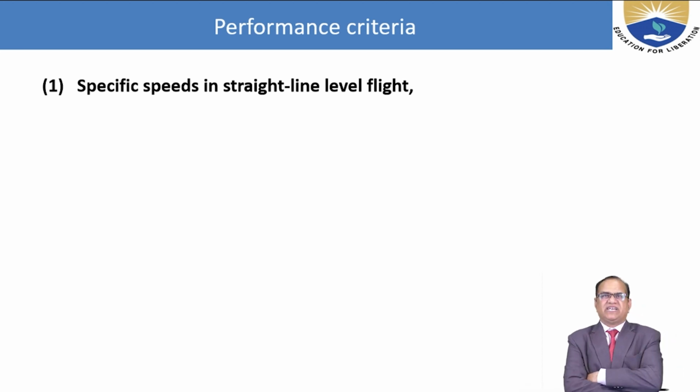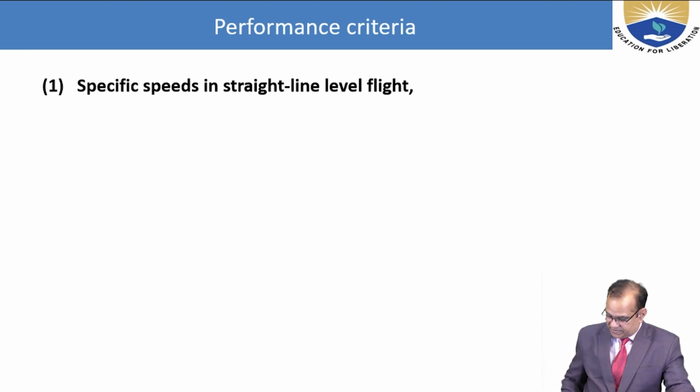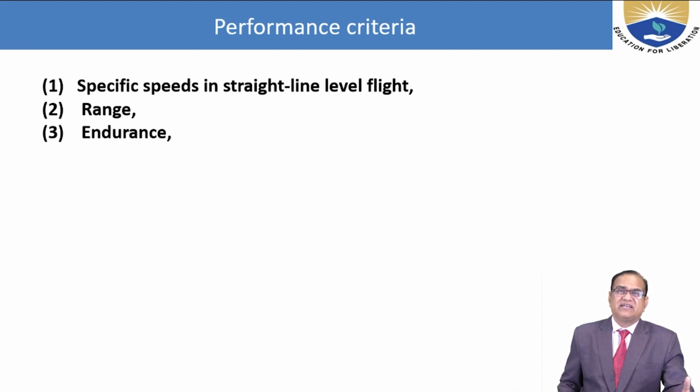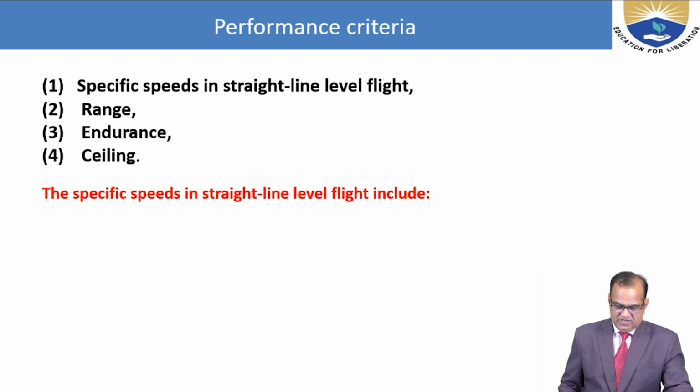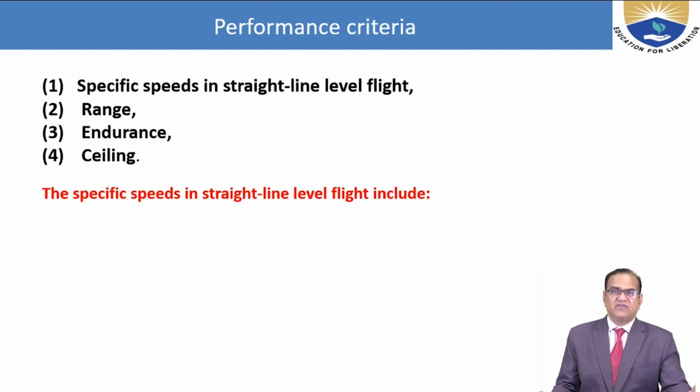So performance criteria: we have to see the specific speed in straight and level flight. So what is the meaning of specific speed in straight and level flight? These are the criteria which we have to understand. First one is specific speed in straight and level flight. The second one is range, then endurance, ceiling. So the specific speed, I think something we have already discussed. Again, I am just revisiting here.